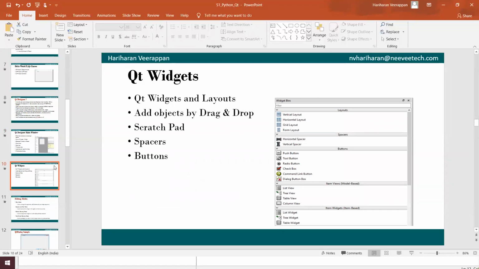And we have Qt widgets and layouts. If suppose we wanted to do a layout in a horizontal manner or vertical manner or grid kind of layout or a form layout, all those things can be managed with the class called Qt widgets, which provides widgets and layouts for our user interface application, which can be drag and drop objects like vertical layout, horizontal layout.